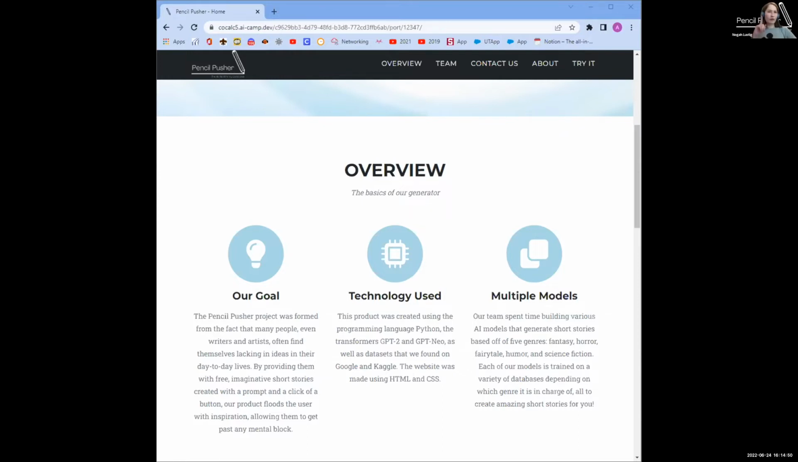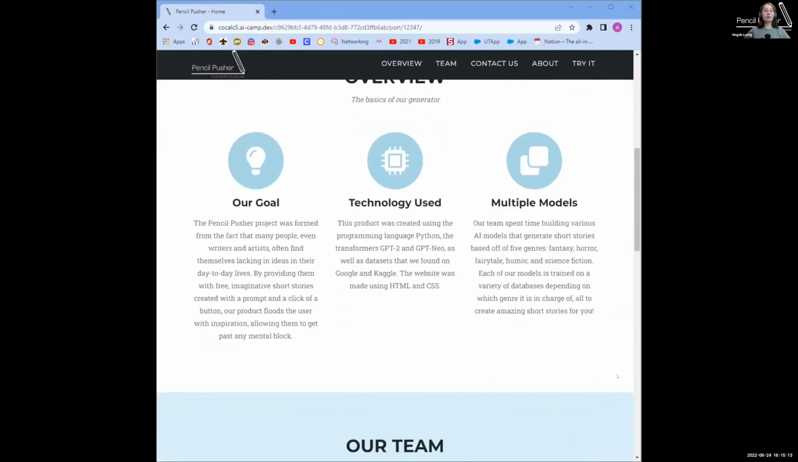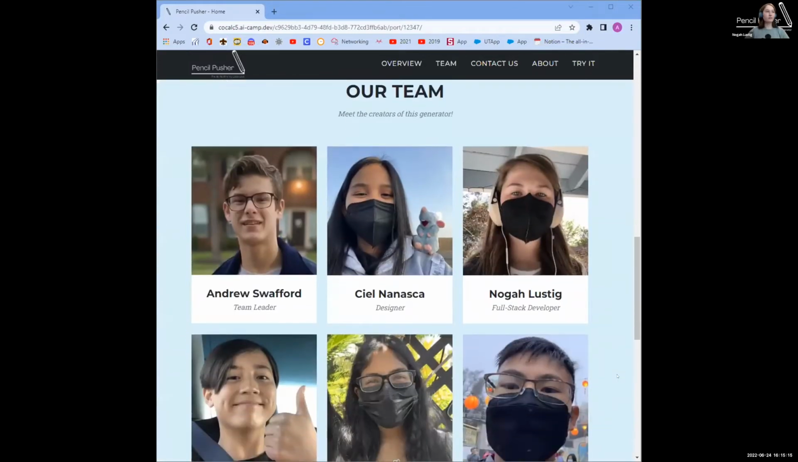Instead of just one model, our team spent time creating 5 AI models with data from short story data sets based on 5 genres: fantasy, horror, fairy tale, humor, and science fiction. Each of our models generates a short story depending on which genre it is in charge of, all to create amazing short stories for you. And now let's move on to chapter 2, meeting the incredible team that created this project.